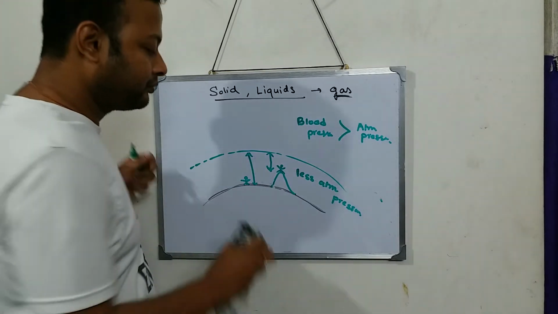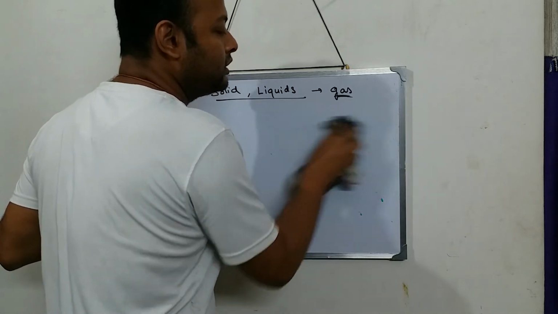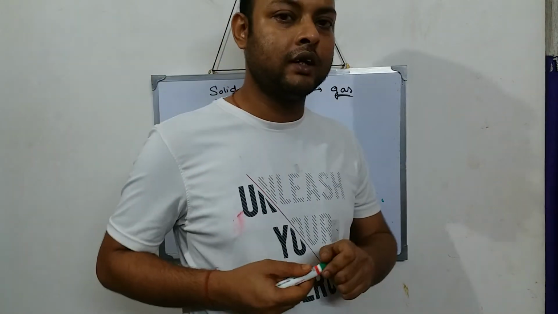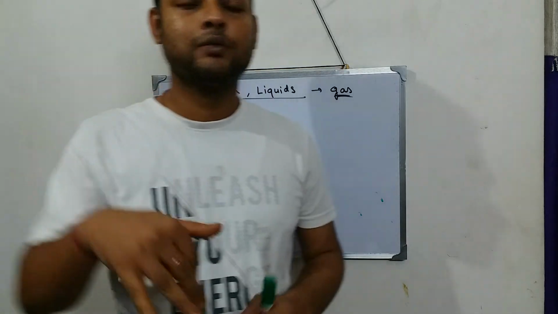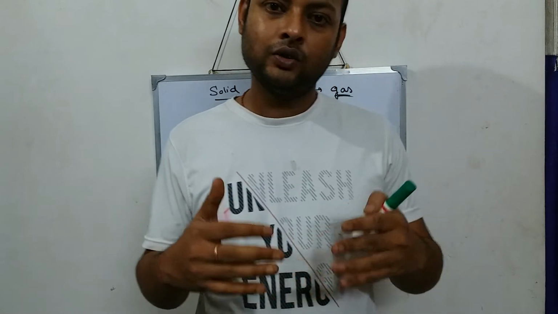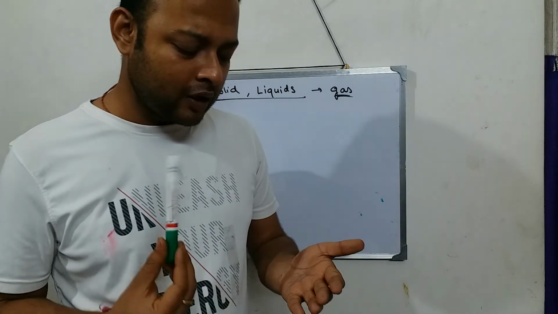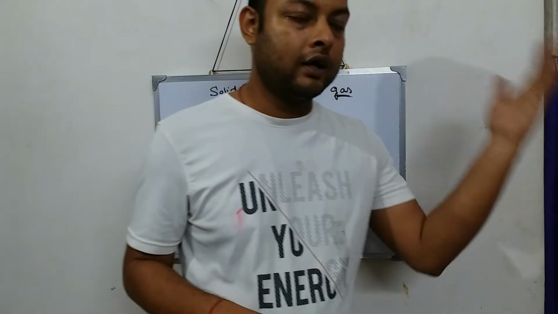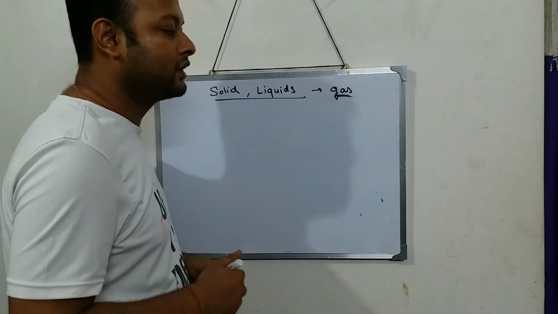Now after this, we have to prove that, in general, atmospheric pressure exists. Atmospheric pressure is there, but do we feel it? No, we are not feeling it. Why? Because blood pressure and atmospheric pressure become equal to each other in opposite directions, so they cancel each other. The resultant pressure becomes zero. But still, I want to know, does any atmospheric pressure really exist in our atmosphere? To understand that, I will take an example.